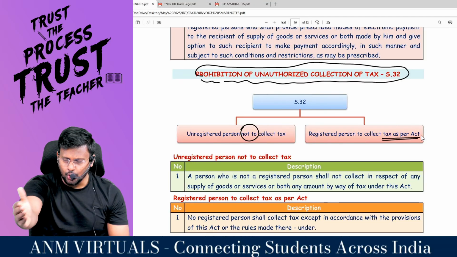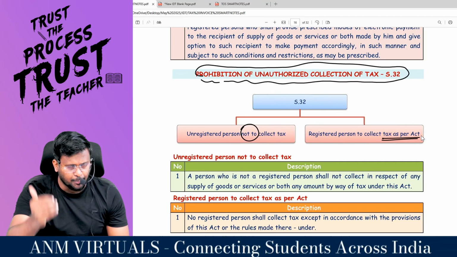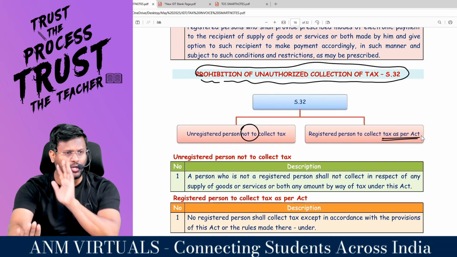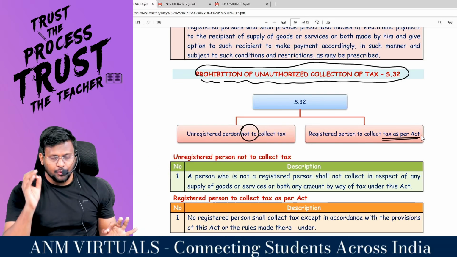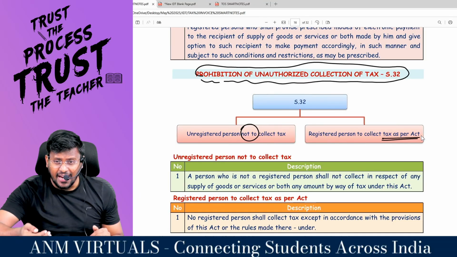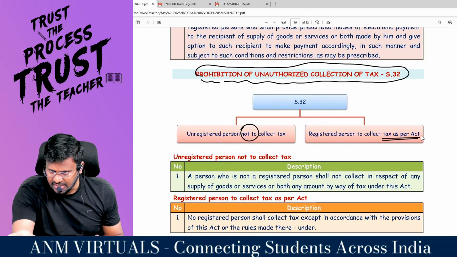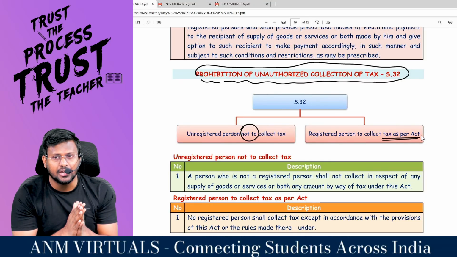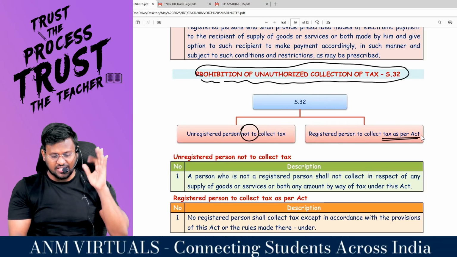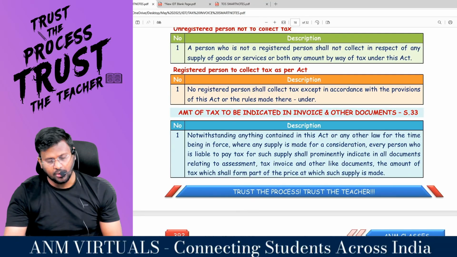If for your product it is 12%, you are supposed to collect tax only at 12%. Don't collect tax at 18%. That's what section 32 says. If you, sir, being an unregistered person, collect tax, or being a registered person, collect wrong tax, it will become unauthorized collection of tax as per section 32. Are you all really with me?